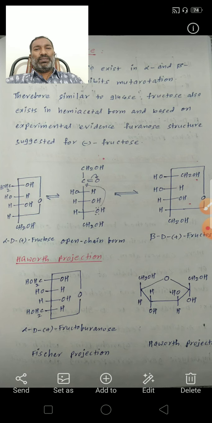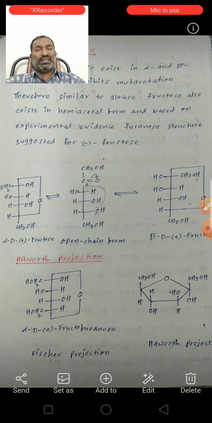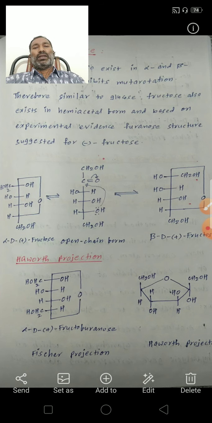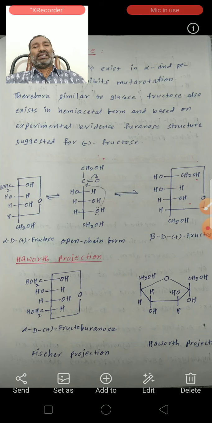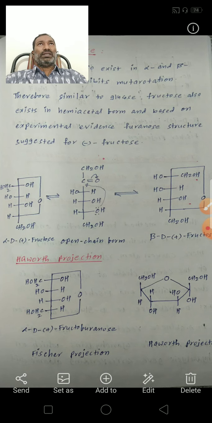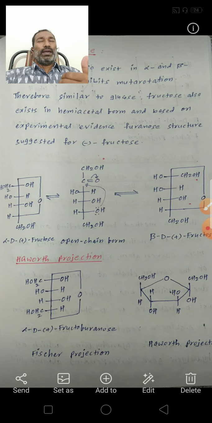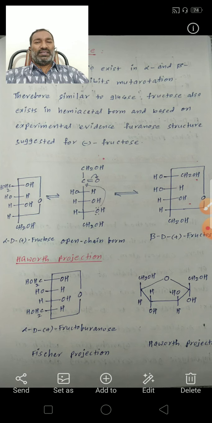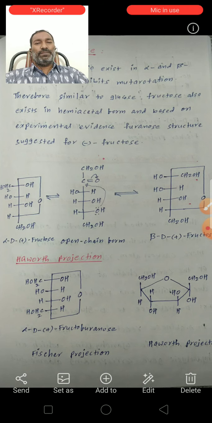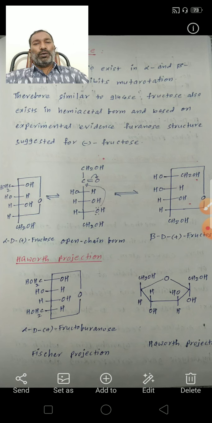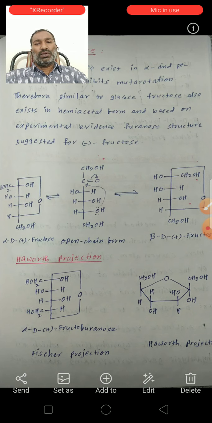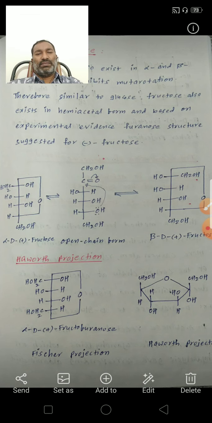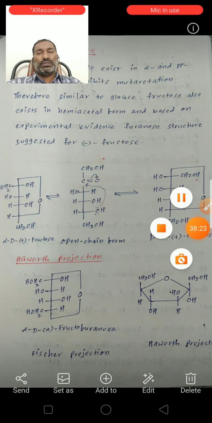Similar to glucose, fructose also forms a hemiacetal, and based on experimental evidence it exists in the furanose structure. Glucose exists in the pyranose structure. Pyranose is a 6-membered cyclic hemiacetal form, but furanose is a 5-membered cyclic hemiacetal form. So fructose exists in the 5-membered furanose hemiacetal form, and glucose exists in the 6-membered pyranose form.